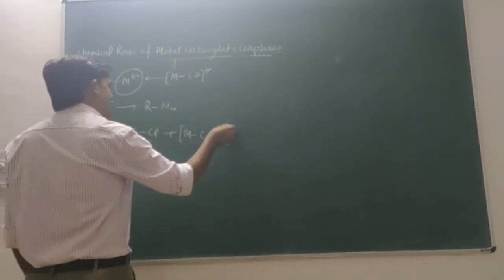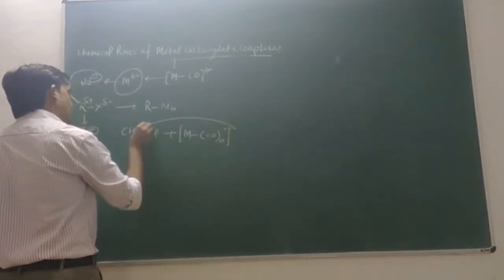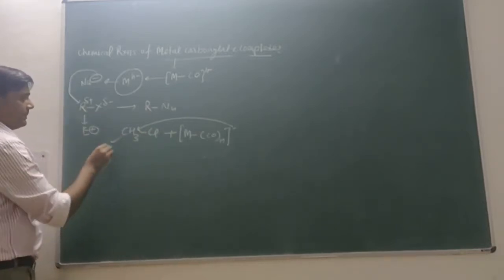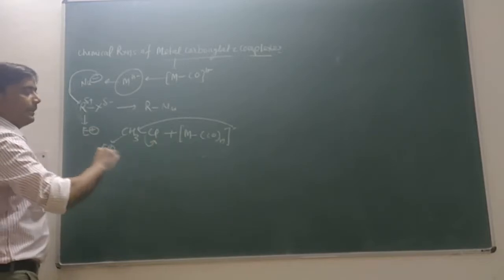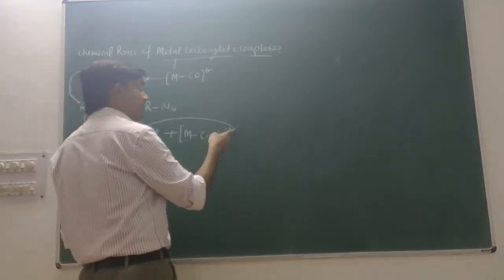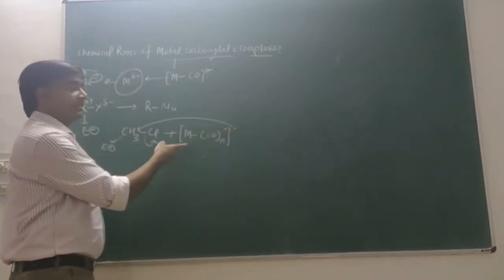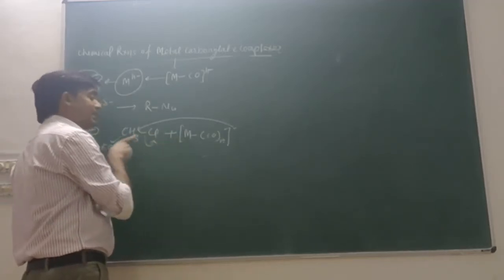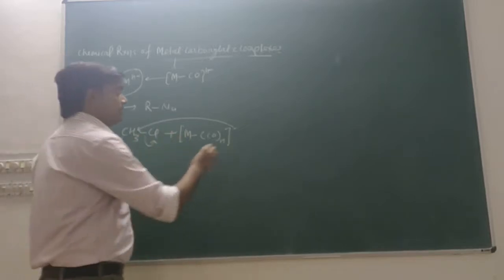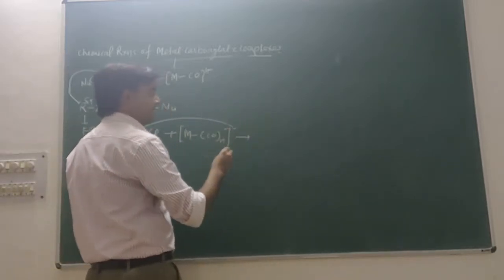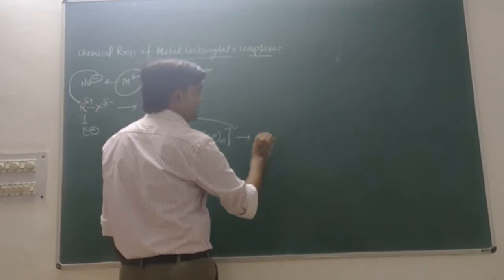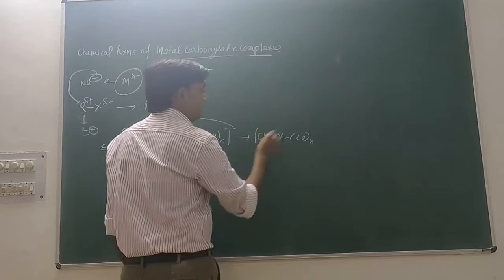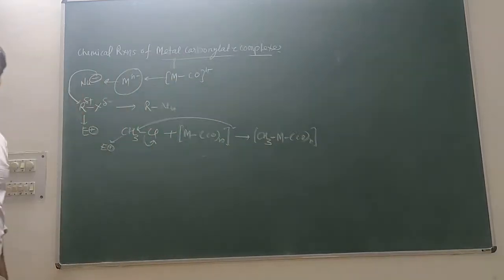Due to this negative charge, it will attack this electrophilic species and this bond will break. Because the negative charge exists on the metal, this species will attach directly to the metal, not to the carbonyl or other species. So the complex formed is CH3-M(CO)n. This is your reaction product.